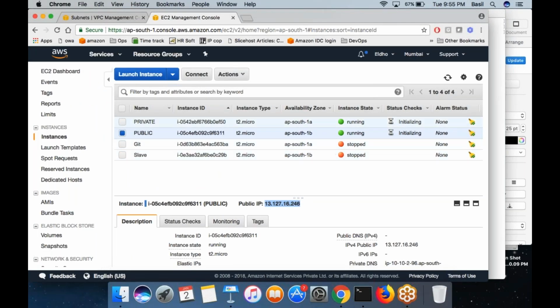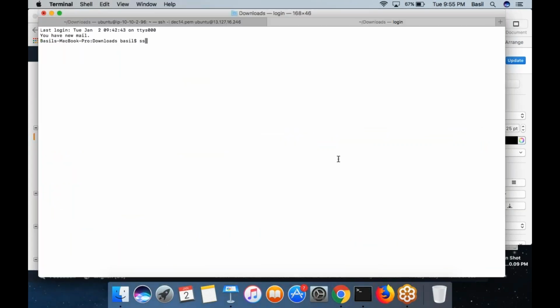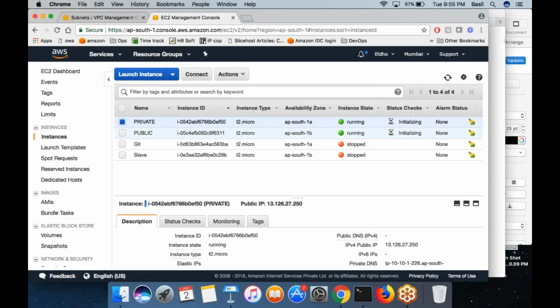Can I connect to the machine in the private subnet? Let me try to access it from my Mac. Of course, I will not be able to connect. It will simply time out, because even though I attached this IP, the machine is in a private subnet, which means the machine will not get internet access. I cannot connect to the machine from the internet. So no point in trying. Okay, fine. Is there any way I can connect to this machine which is in the private subnet?